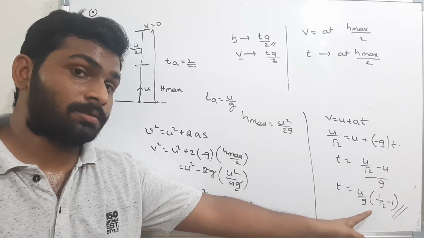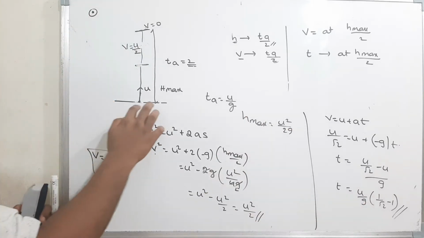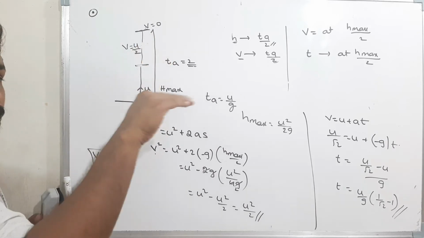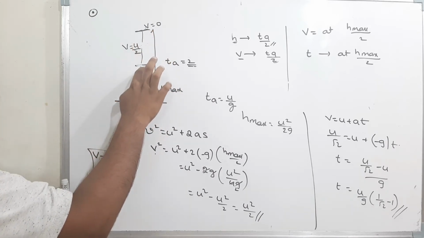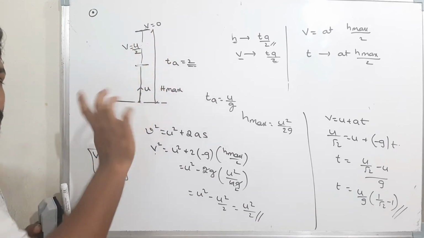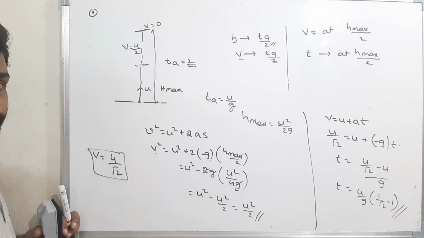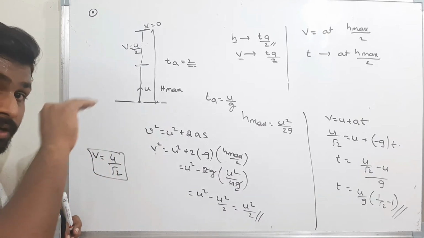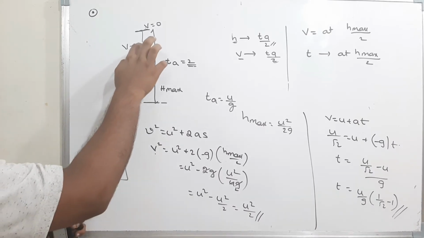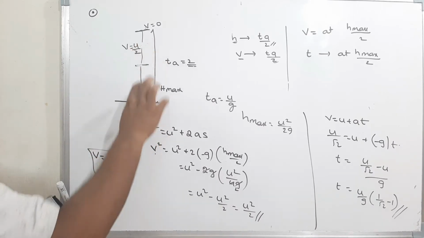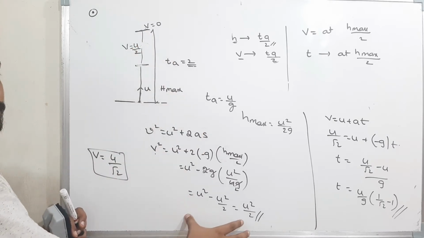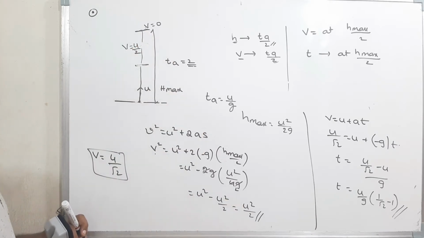At half time, the body will be here. The body won't be at half the height. And at this point, the velocity is not U by 2. The velocity here will be this much, U by root 2. Is it clear? At half time, the velocity of the body is U by 2, and the position of the body is what we got previously. Please understand this.